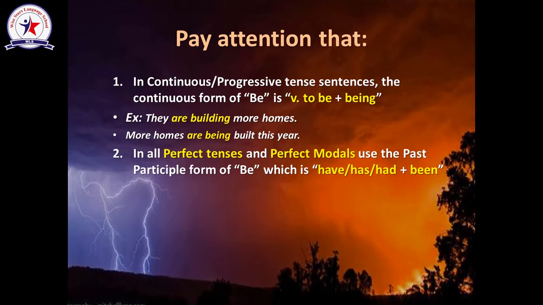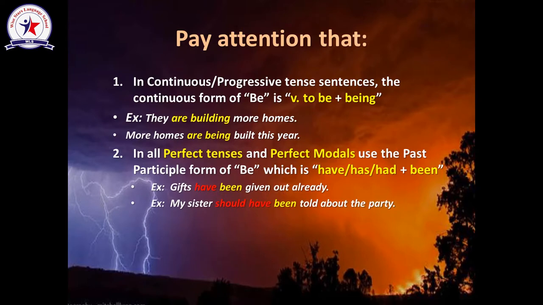The second point, in all the perfect tenses and the perfect modals, we usually use the past participle form of verb to be, which is have, has, or had plus been. Again, in the perfect tenses like the present perfect or the past perfect, and in the perfect modals as we have taken them in the modals lesson before, we always use verb to be in the form of have, has, or had plus been. Let's apply this in the following example.